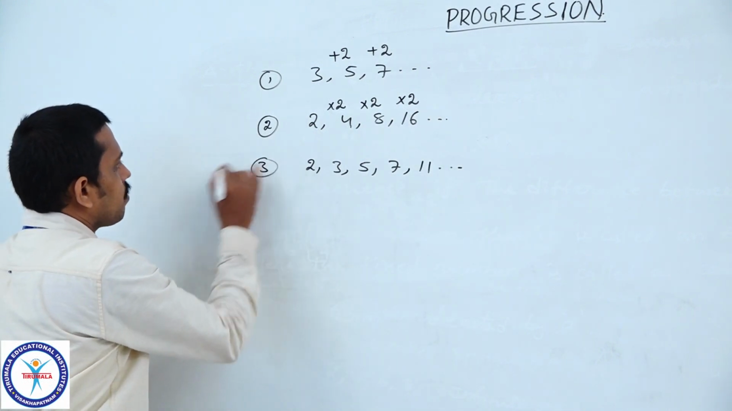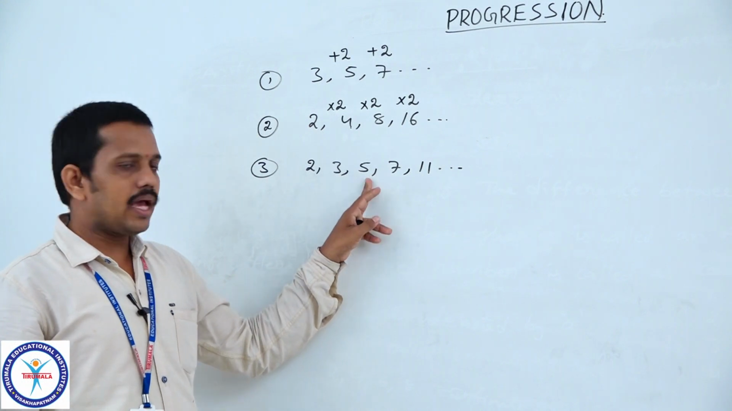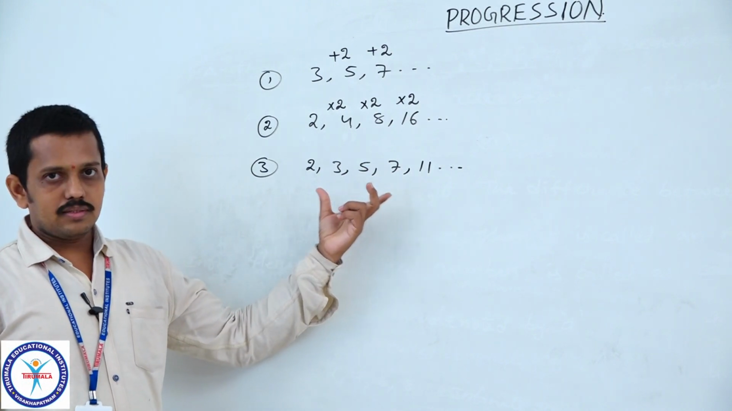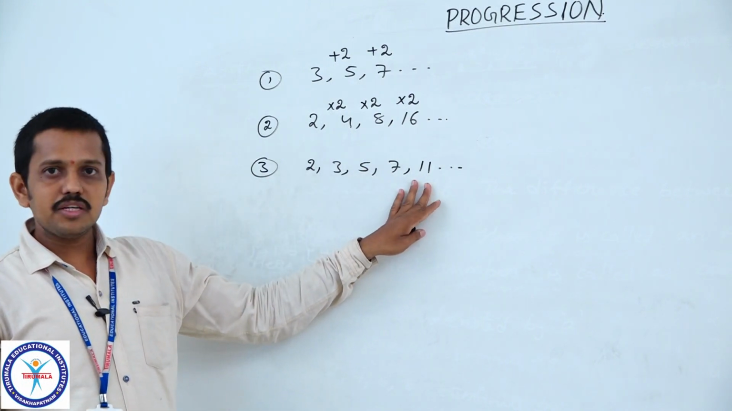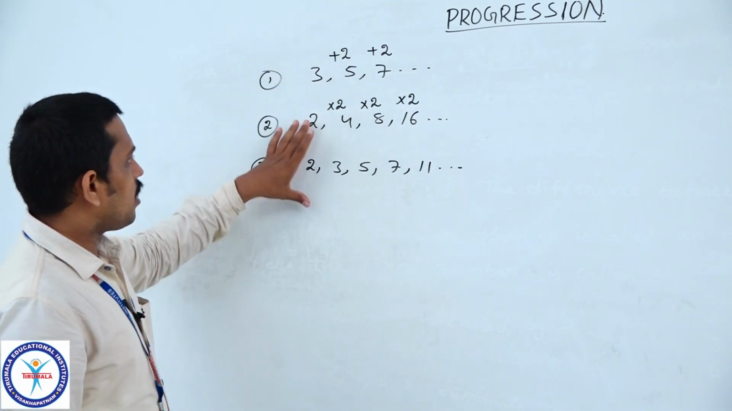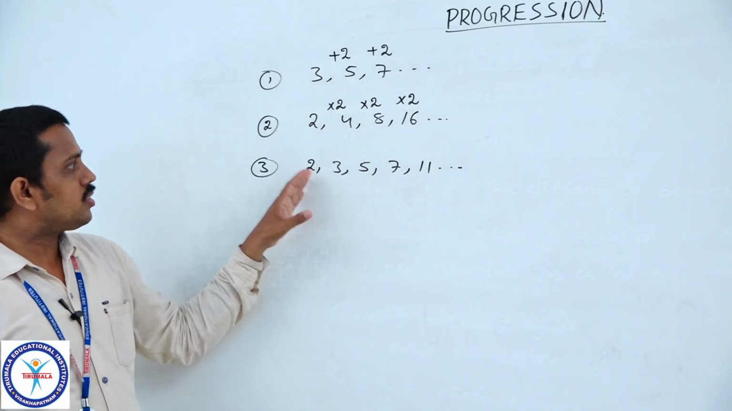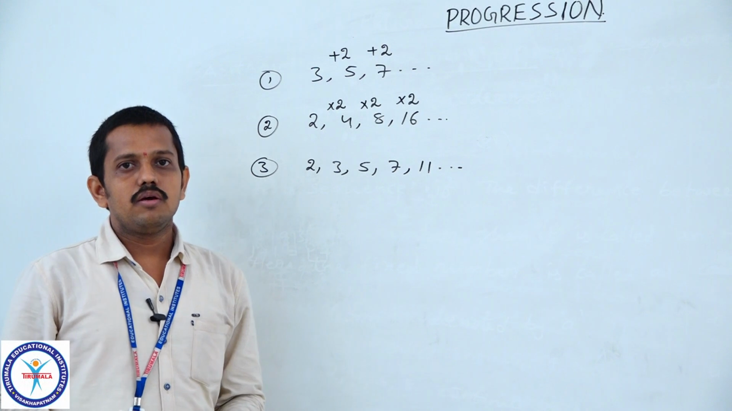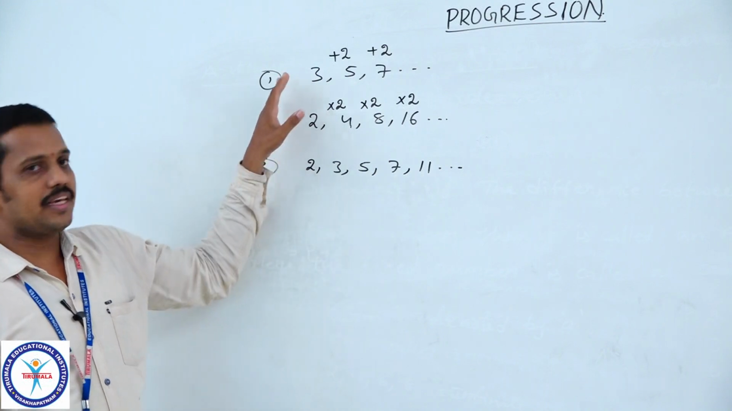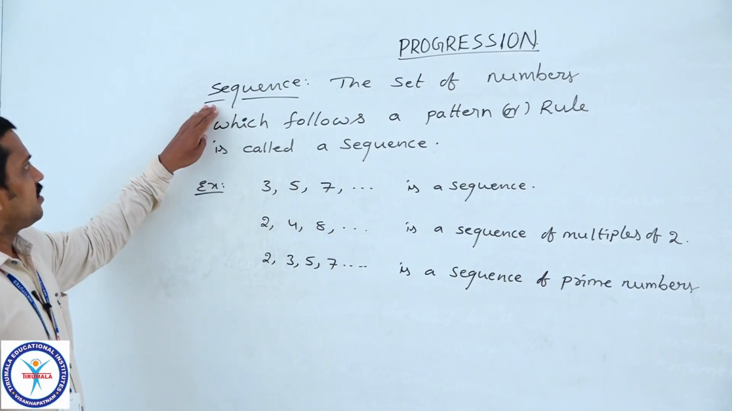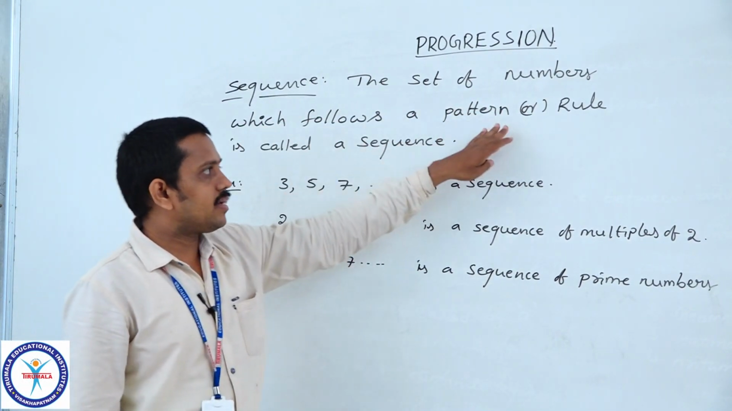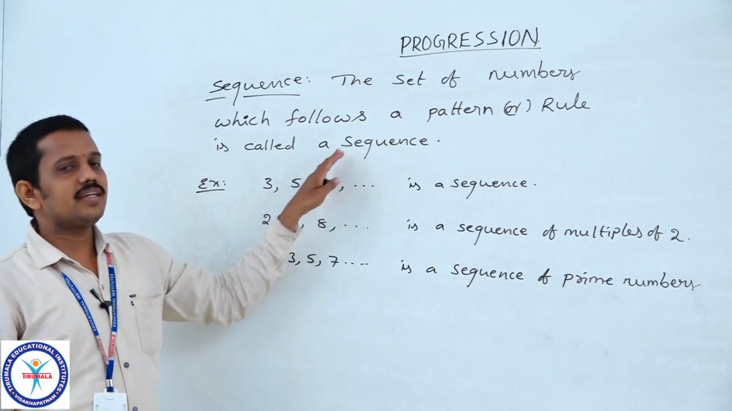In the third example, 2, 3, 5, 7, 11. There is no particular pattern, but these all belong to the prime numbers. So from these examples we conclude that a set of numbers which follows a pattern or some rule is called a sequence. So how do we define a sequence? The set of numbers which follows a pattern or rule is called a sequence.